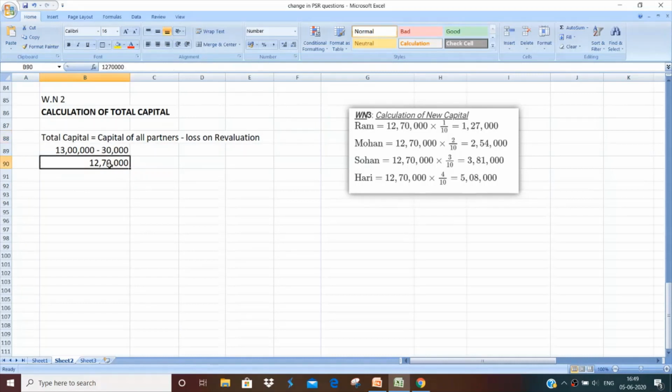So our total capital is 12 lakh 70, which has been distributed between the partners in their new ratio 1:2:3:4. So the balances which we get are basically the closing balances of the partners' capital accounts. Normally we calculate the closing balances by balancing the capital account, that is by subtracting the debit total from the credit total, we find out the balancing figure. But in this question, when we do the adjustment of capital, the closing balance is ascertained by applying the formula of total capital and dividing it into the new ratio.